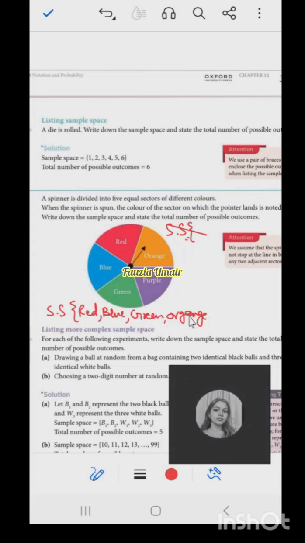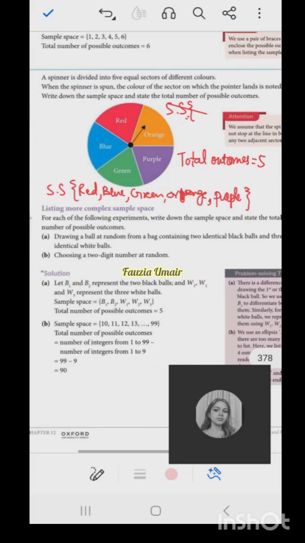So 5 numbers. If they are asking you what the sample space is, you will write down the sample space like this, because the sample space is, like you said, all the possible outcomes. Now, how many total possible outcomes are there? How many outcomes can there be? 5. Very good. Okay, so this is the answer. Now let's move forward.